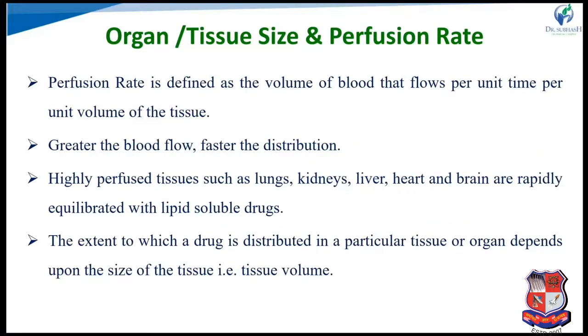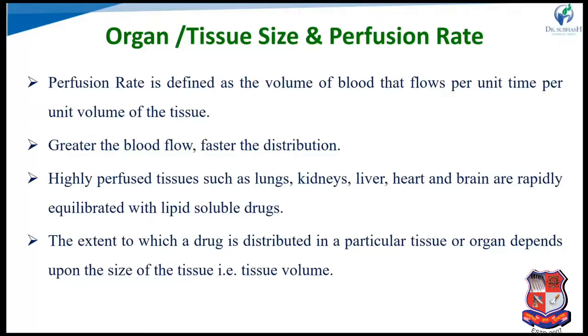Next factor is organ or tissue size and the perfusion rate. The perfusion rate is defined as the volume of blood that flows per unit time, per unit volume of that tissue. Commonly we can say that the greater the blood flow, the faster the distribution. Highly perfused organs such as lung, kidney, liver, heart, brain are rapidly equilibrated with the lipid soluble drug because blood flow to these organs is high.